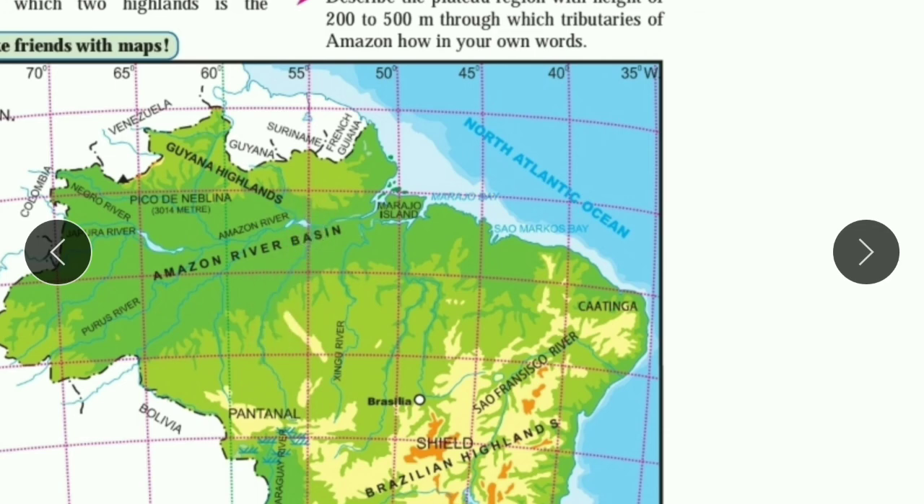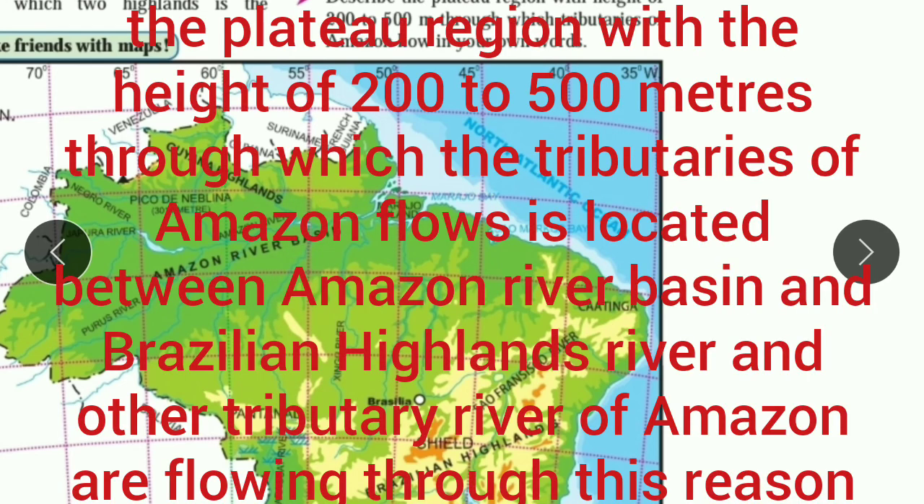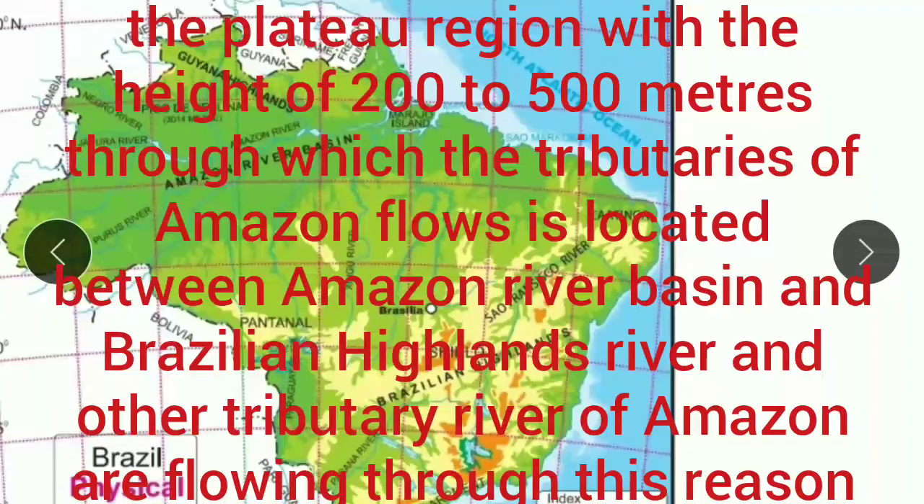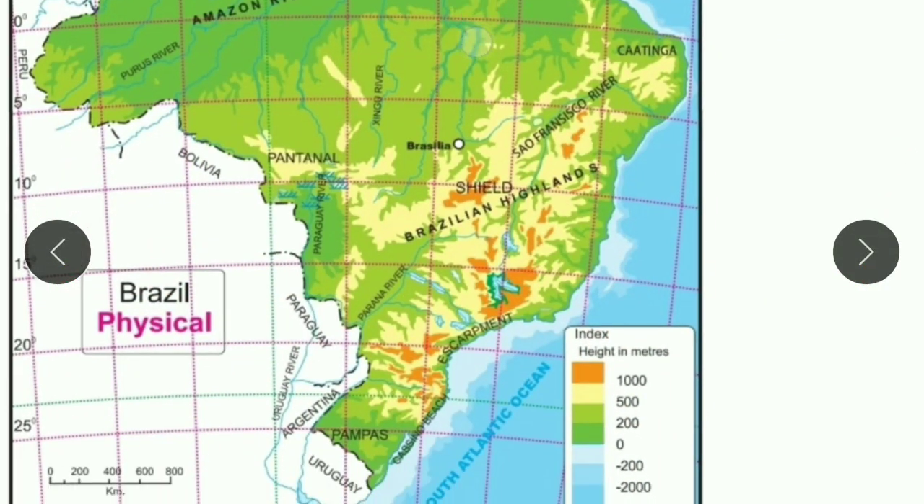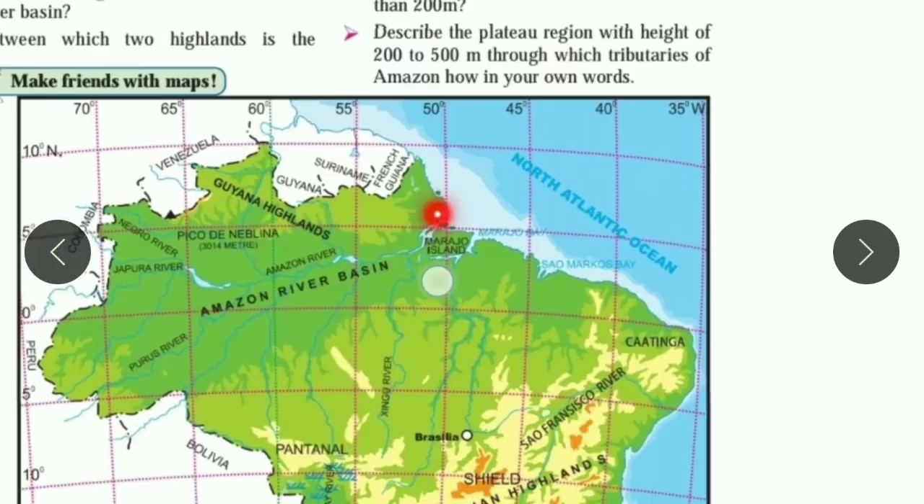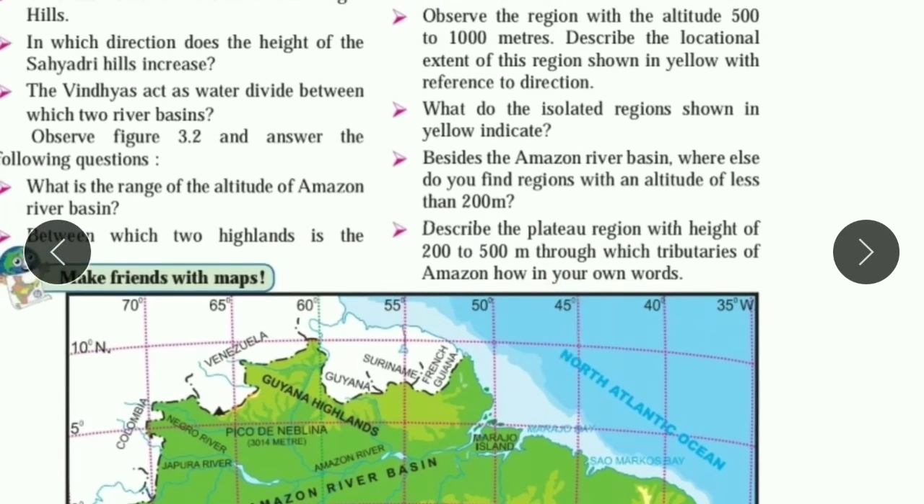So how will you explain? The plateau region with a height of 200 to 500 meter, through which the tributaries of the Amazon river flow, is located between the Amazon basin and the Brazilian highland. The Xingu river and other tributary rivers are flowing through this region. इस तरीके से आपको ये एक्टिविटी को कंप्लीट करना है. Got it?